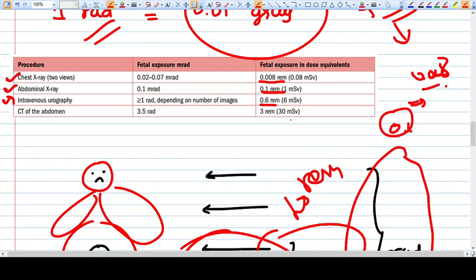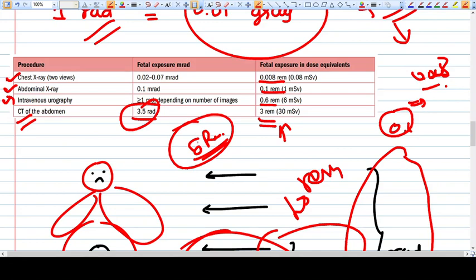So again, it's not as problematic as we used to think. CT scan is obviously not a very good investigation to go for in pregnancy, because it reaches up to 3 rem, which is, I think, 3.5 rad. Five is the upper limit, so we should be considering this again when we take a CT scan of the abdomen.